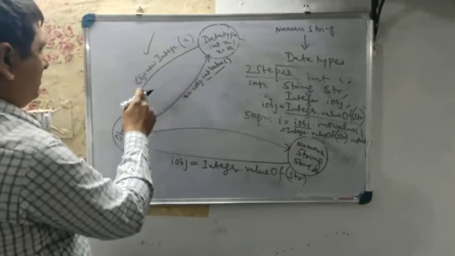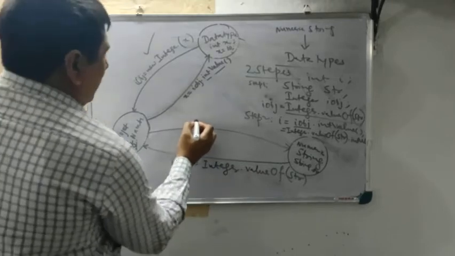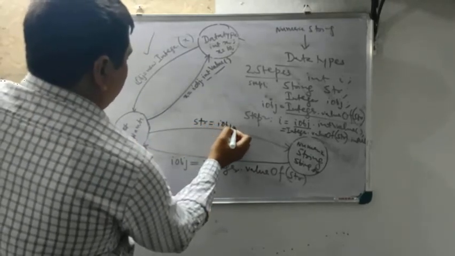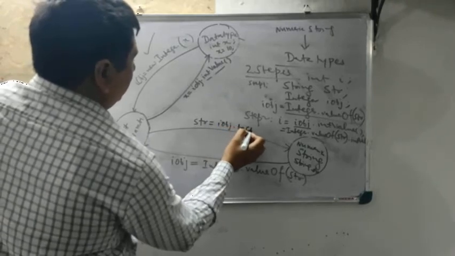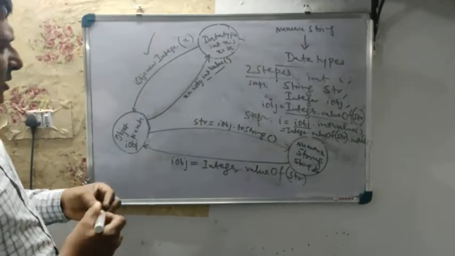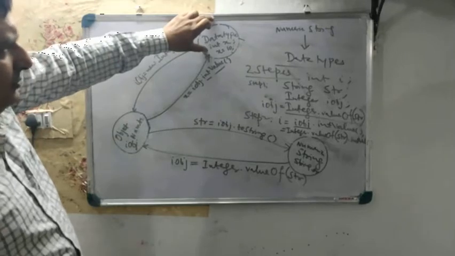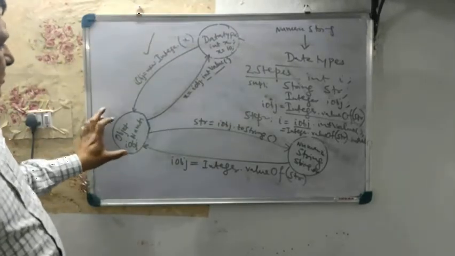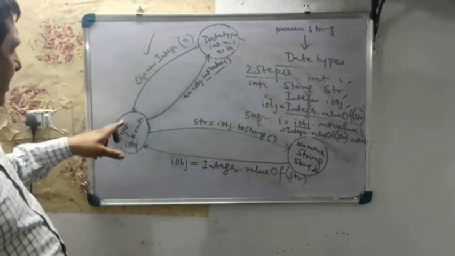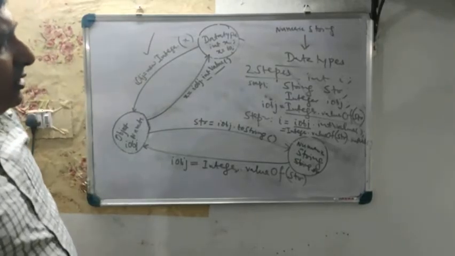See, I have this object number and then the numeric string. So what I will write: str equals to IOBJ dot toString. See this. I am just doing the reverse one. I have a data type, I am creating the object number, and then finally I am making this a numeric string.